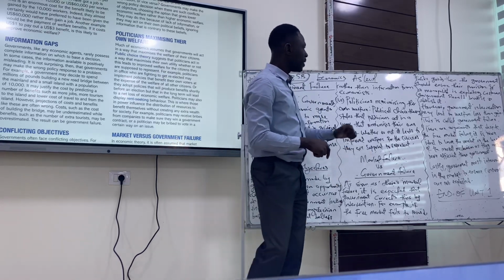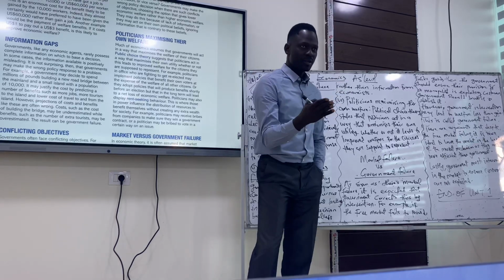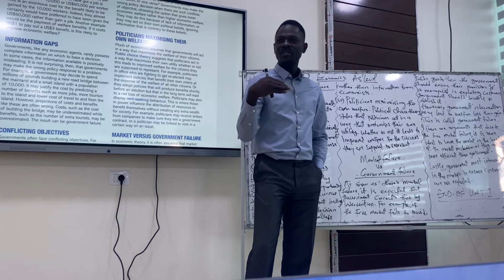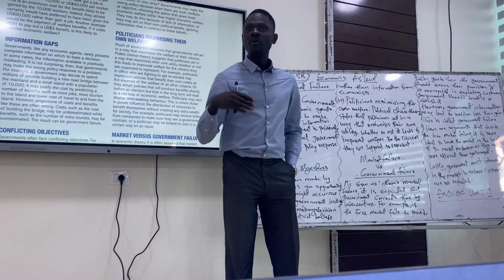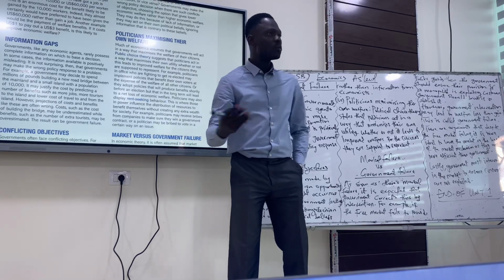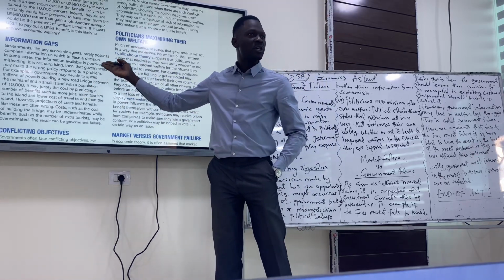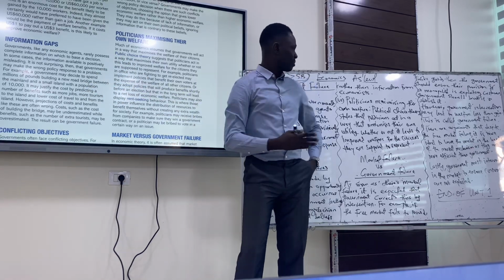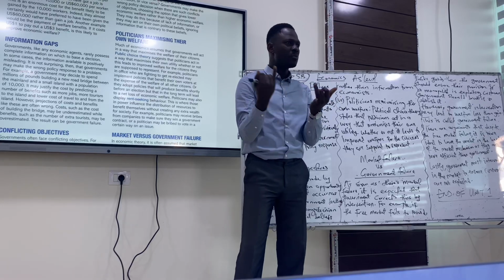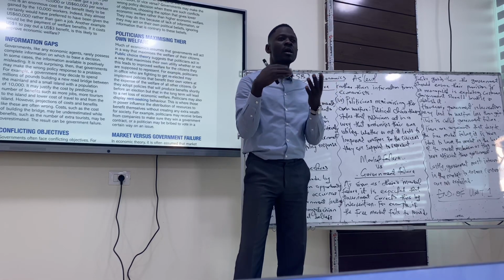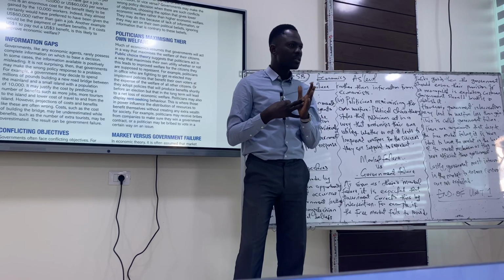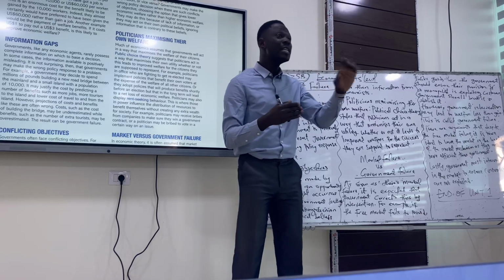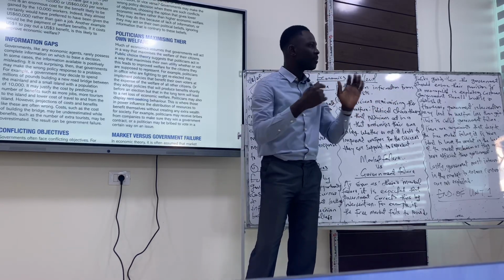Market failure versus government failure. The market fails. As soon as the market fails, it is expected of governments to intervene. So government intervention would solve the problem of market failure. But is it like that every now and then? If it was like that, then we wouldn't be talking about information gap, we wouldn't be talking about misleading information, we wouldn't be talking about unexpected consequences. So all these things are government failure. So if government would really solve the market failure, then we shouldn't be talking about government failure.